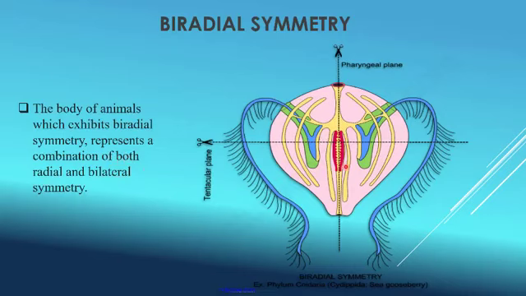Here, one thing is important: the organism is divided across two planes of symmetry. Now, what are the two planes? First, the plane of tentacles, also known as the tentacular plane. Other is the pharyngeal plane. So the body is divided across these two planes, and it is common in Cnidaria as well as in Ctenophores.